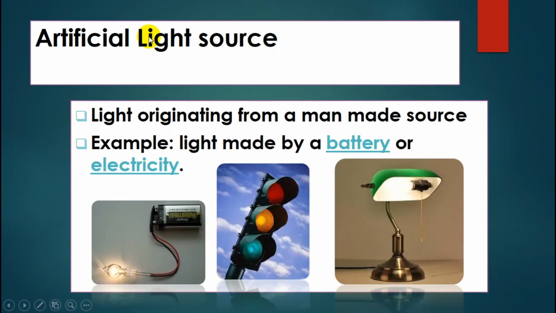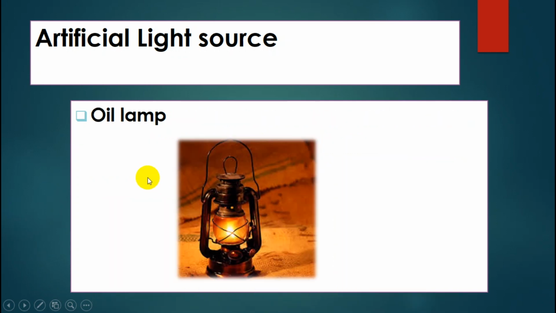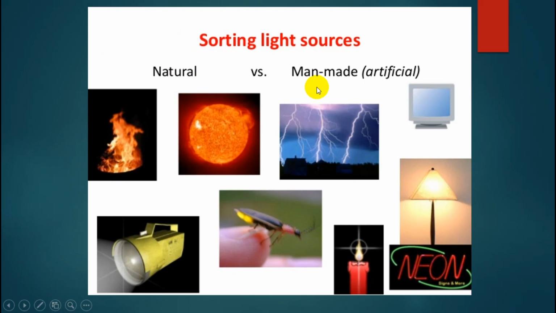Artificial light source. What does artificial mean? Artificial is man-made. Light originating from a man-made source. Example, light made by a battery or electricity. An oil lamp is also an artificial light source, because humans made it. This is natural versus artificial.